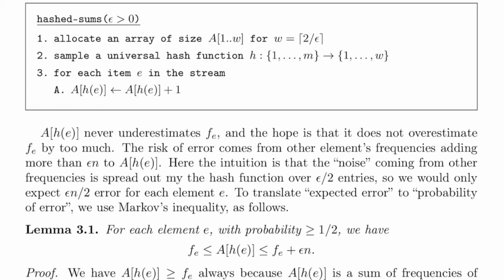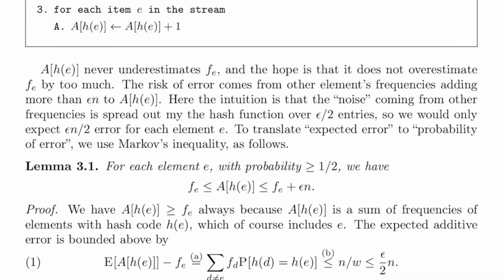Here the intuition is that the noise coming from other frequencies is spread out by the hash function over 2 over epsilon entries, so we'd only expect epsilon n over 2 error for each element e. To translate expected error to probability of error, we use Markov's inequality as follows.